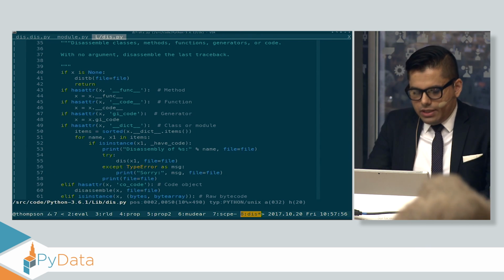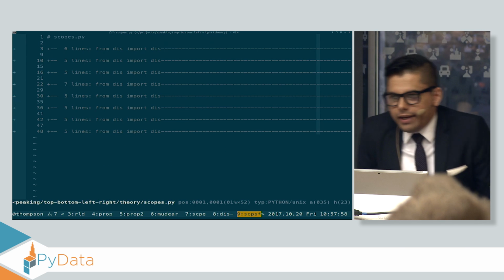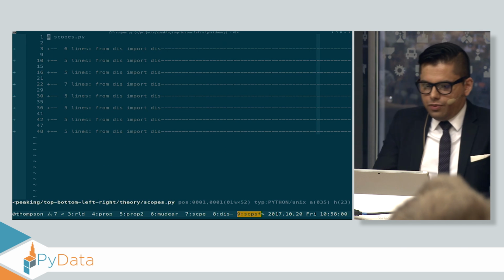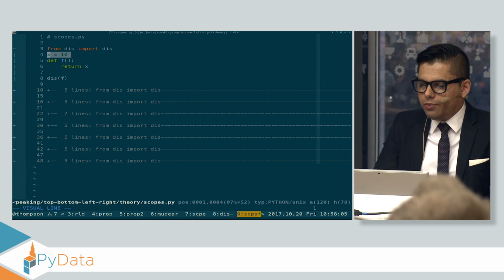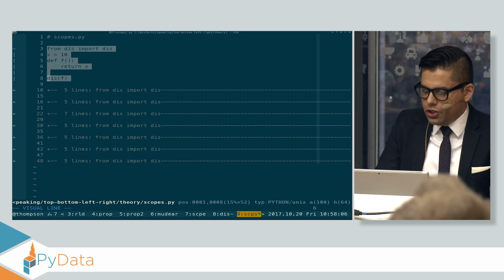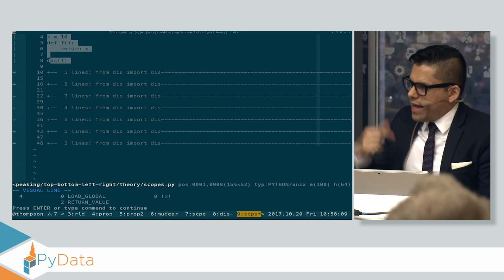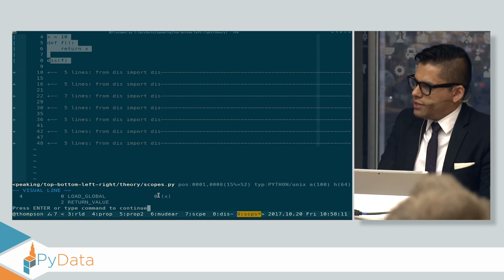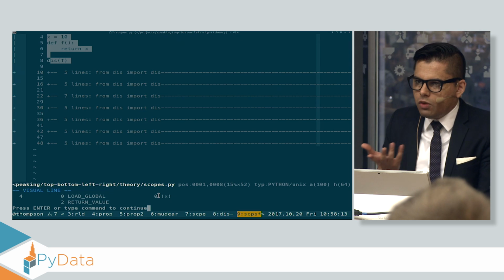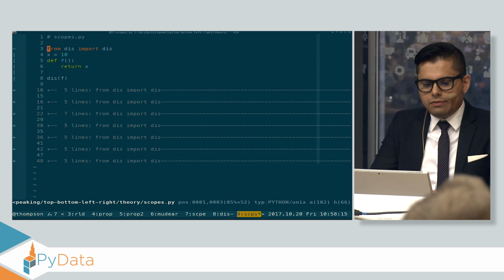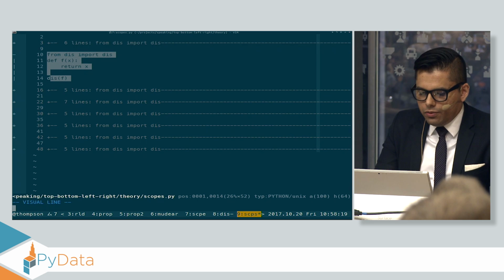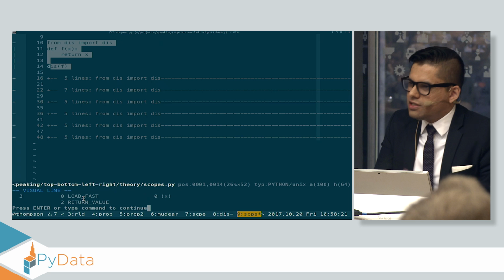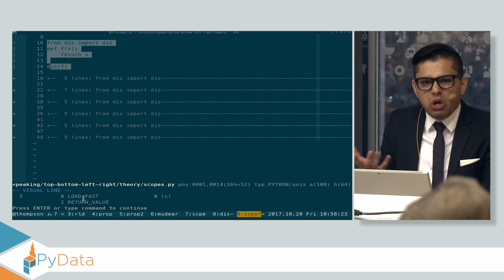Let's take a look at this a little bit closer, and let's look at disassembling a couple of things. Here I have a global variable. Let's disassemble a function that uses this global variable. I see this load global of x here. Okay, kind of makes sense. It's a global variable, so I should have a load global. It's not too fancy. Let's do the same thing with the local variable. I have load fast, so I guess fast must mean local variable.